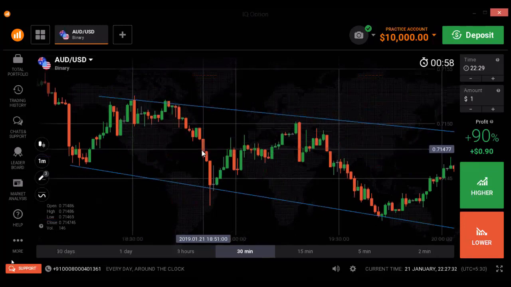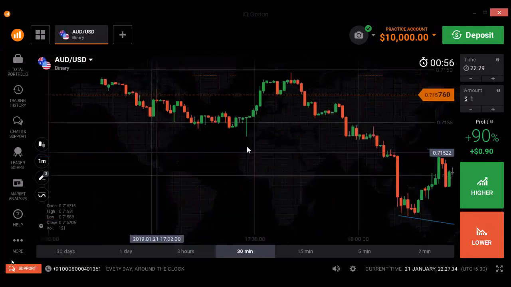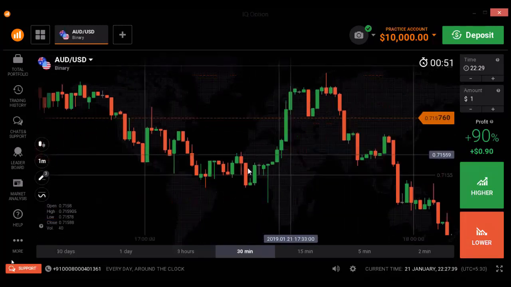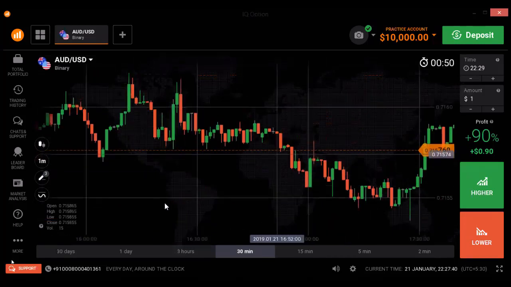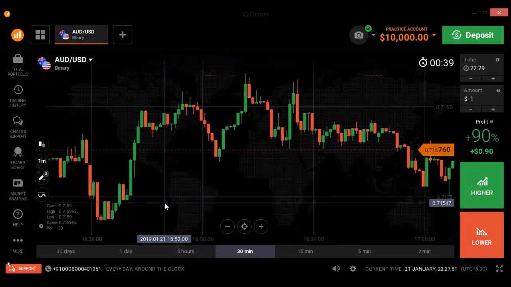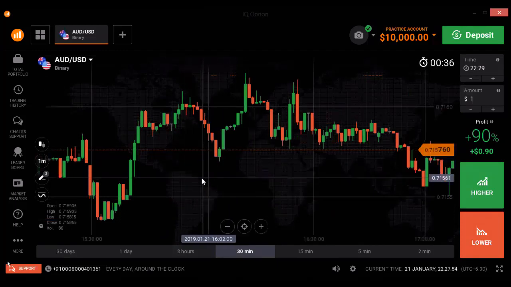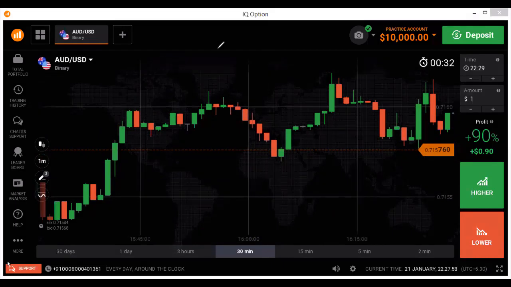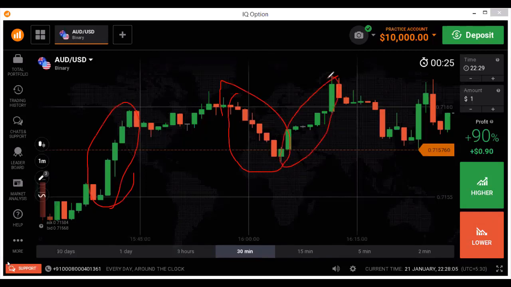If you get any trend continuation candle, then place your trade immediately. Okay, as a newbie, I will recommend this. You will get a good winning ratio, almost 90%. Okay, if you have any losses, if you lost any money in binary options or anywhere, you will recover your money if you follow this strategy. Always choose one strong bullish momentum or strong bearish momentum. And if you see this type of momentum, and if you get any trend continuation candle, then place your trade.